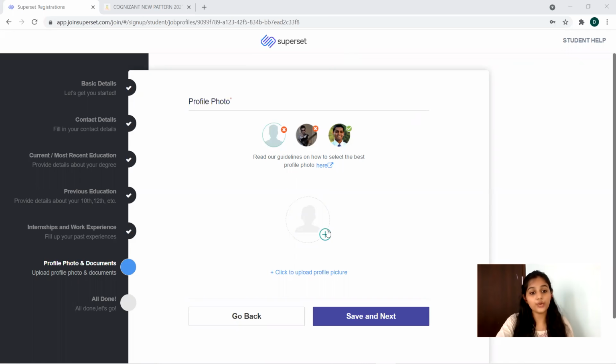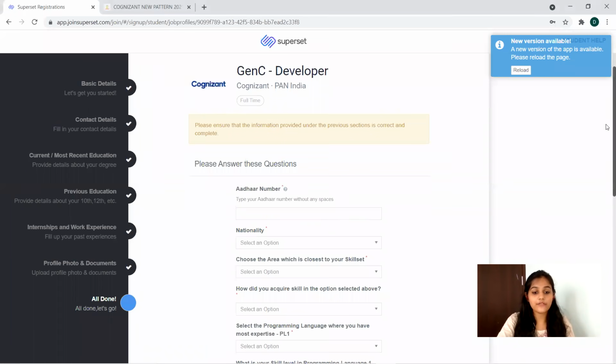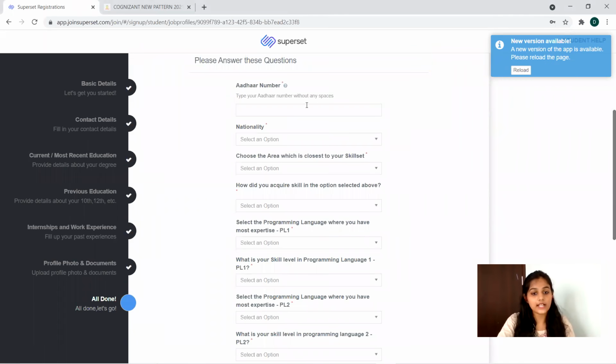After giving this photo, you can proceed to the next stage where everything is done and you will be placing your application for this current opening. Done with all that, now you have to give your Aadhaar card details. You have already submitted your profile and filled your candidature profile. Now you have to provide this information like Aadhaar number, then nationality. Choose the area which is closer to your skill set.